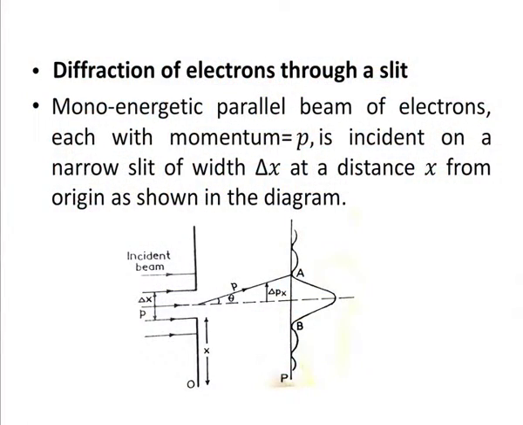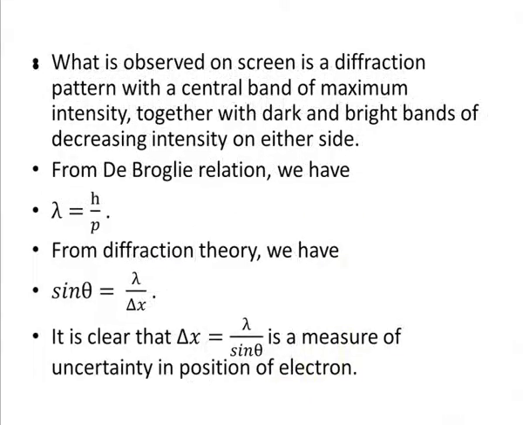Now, I consider diffraction of electrons through a slit. You see the diagram: here you have a monochromatic parallel beam of electrons, each with momentum p, incident on a narrow slit of width delta x at a distance x from the origin, as shown in the diagram. What is observed on the screen is a diffraction pattern with a central band of maximum intensity, together with dark and bright bands of decreasing intensity on either side.